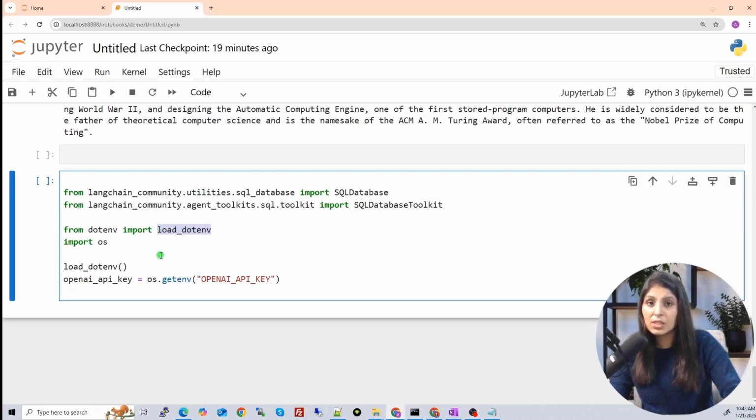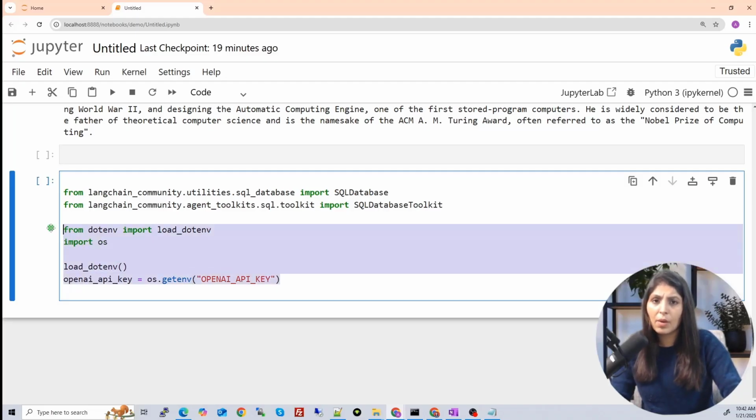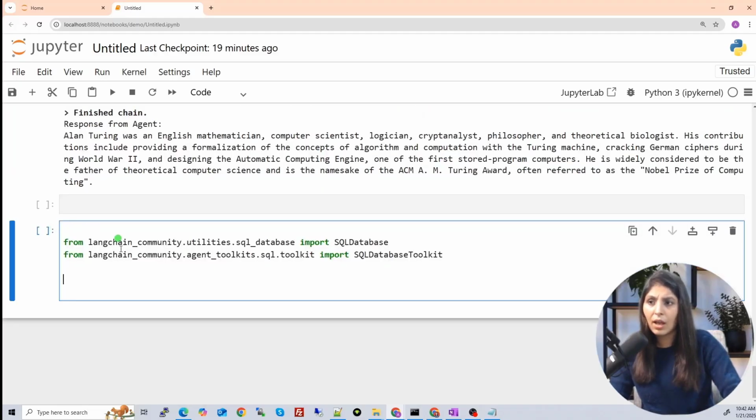Load .env, because to use this LLM we need its API key. We have already written this part above, so you can simply remove it. And these are the two modules which are new, related to SQL database. So we have imported them. First, you need to provide the path of your data set on which you want to perform the function. Let's say this is your database,